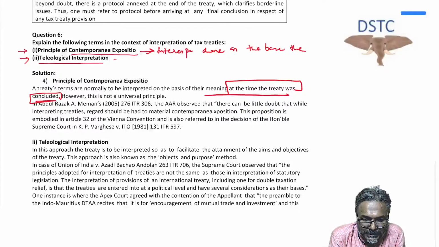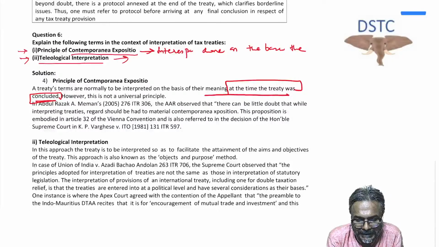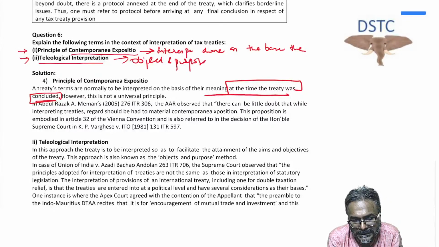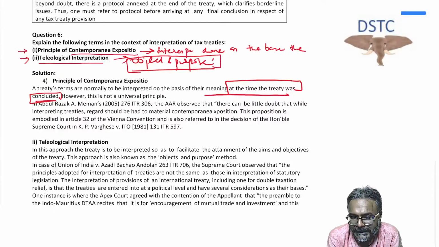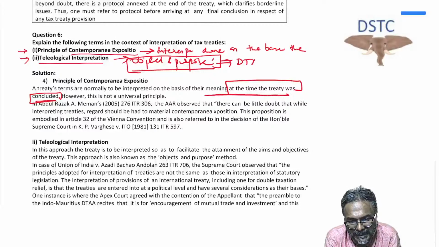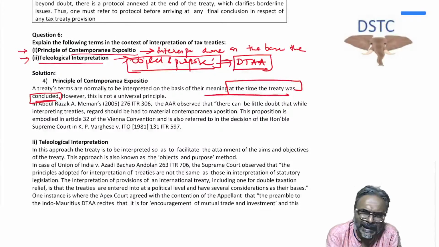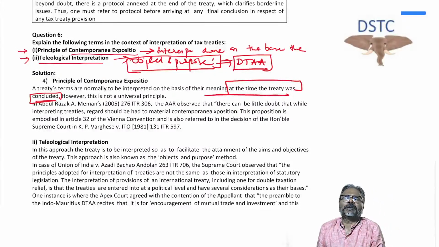Teleological interpretation, students, in this context, here you see object and purpose. So on the basis of the object and purpose, the interpretation has to be undertaken. Like for example, just now we discussed DTAA. What is the object and purpose of DTAA? I gave you the example. The object and the purpose of DTAA is avoidance of double taxation, avoidance of double non-taxation, tax exchange of information, the collection of taxes, etc.